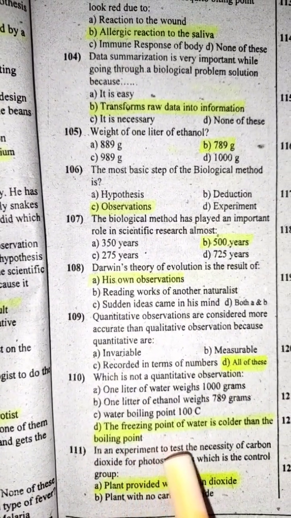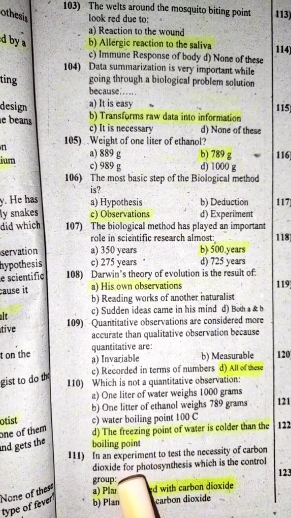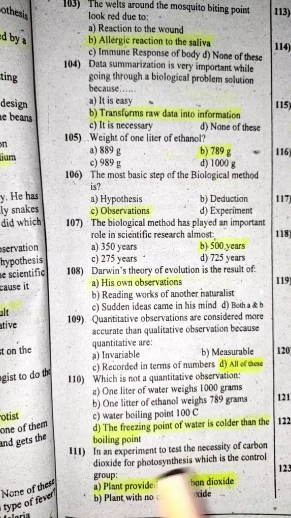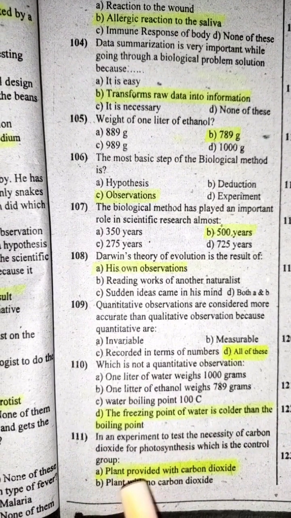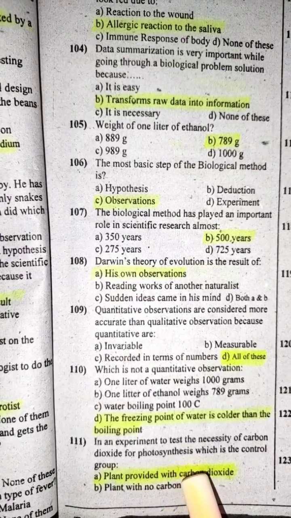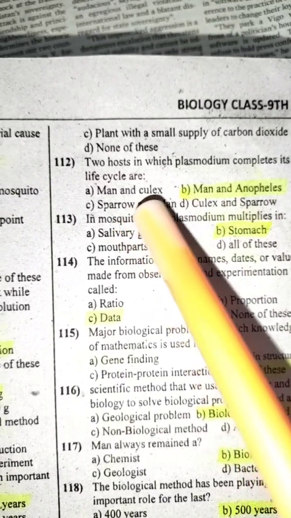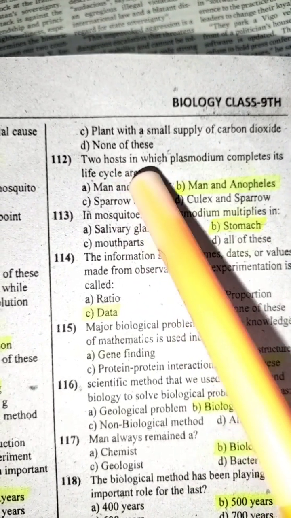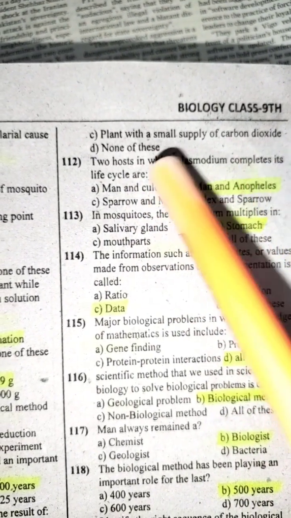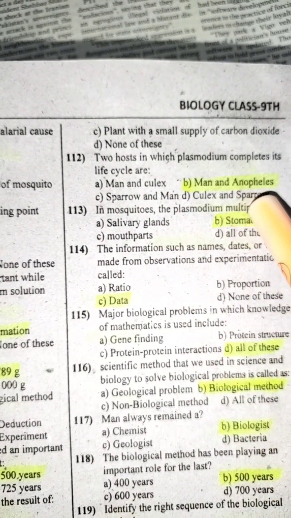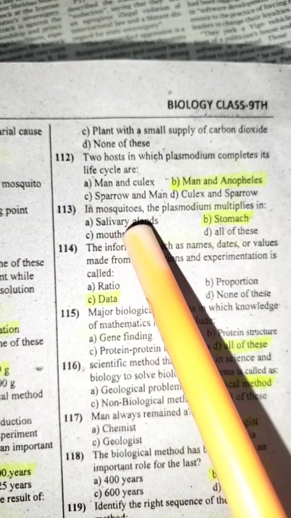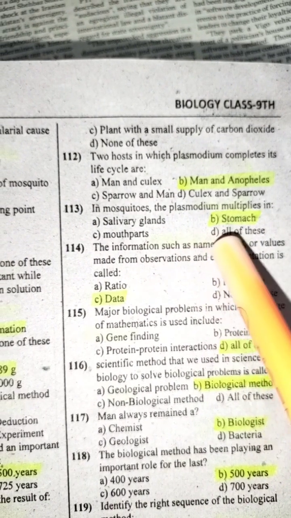In an experiment to test the necessity of carbon dioxide for photosynthesis, which is the control group? The plant provided with carbon dioxide. Two stages in which Plasmodium completes its life cycle are man and Anopheles. In mosquitoes, the Plasmodium multiplies in the stomach.